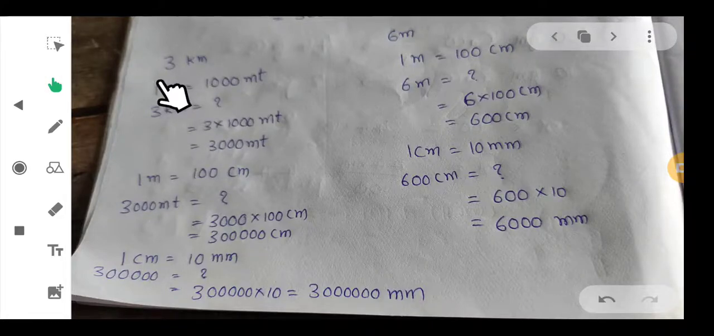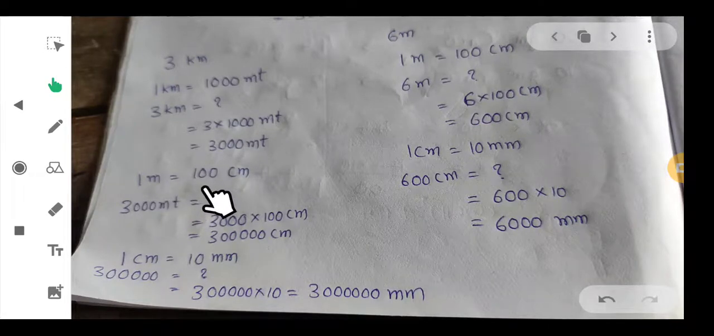So, first of all, 3 kilometers. 1 kilometer equals 1000 meters. So, 3 kilometers is equal to how much? We multiply these two, 3 into 1000 meters, 3000 meters. But we have to convert this into centimeters. So, again we have to do this.